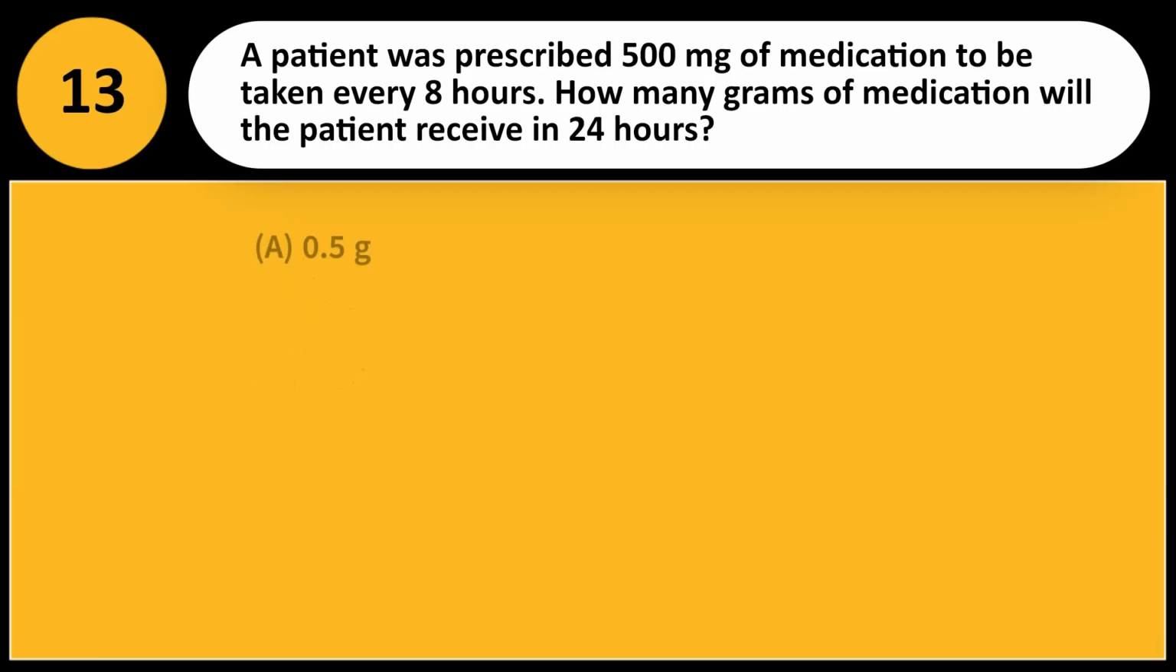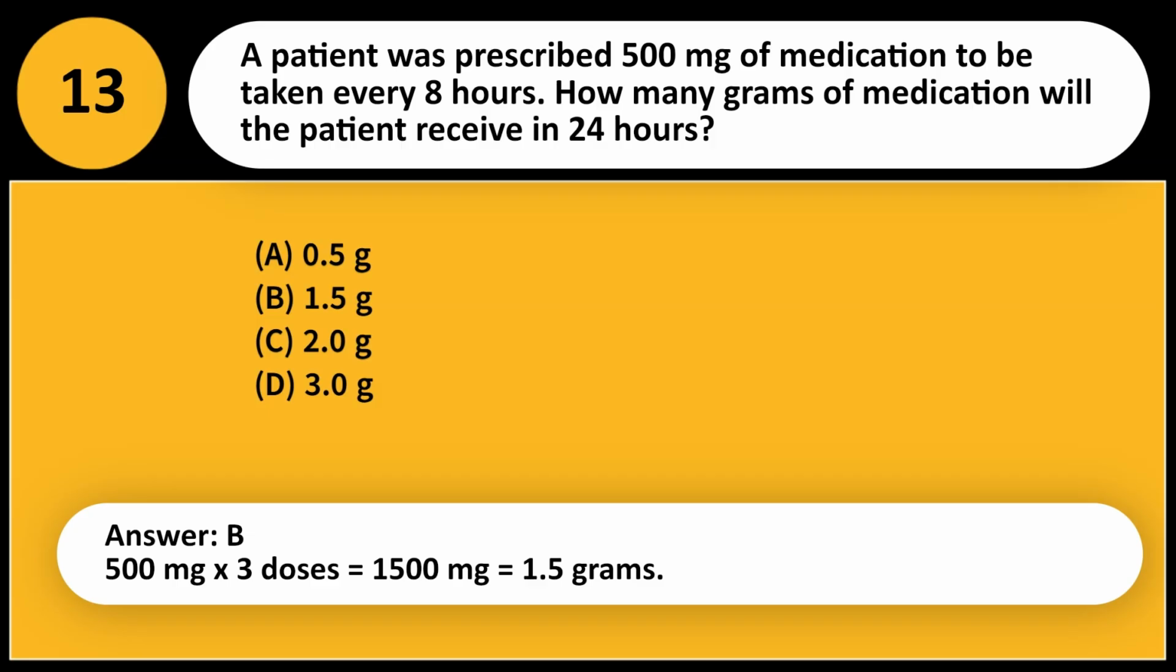A patient was prescribed 500 milligrams of medication to be taken every 8 hours. How many grams of medication will the patient receive in 24 hours? A. 0.5 g. B. 1.5 g. C. 2.0 g. D. 3.0 g. Answer, B. 500 mg x 3 doses equals 1,500 mg equals 1.5 grams.